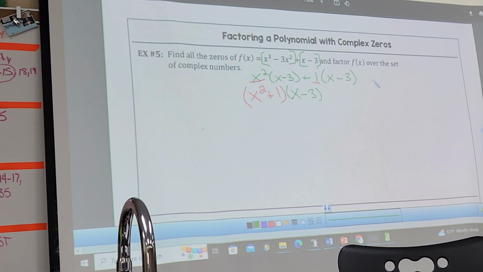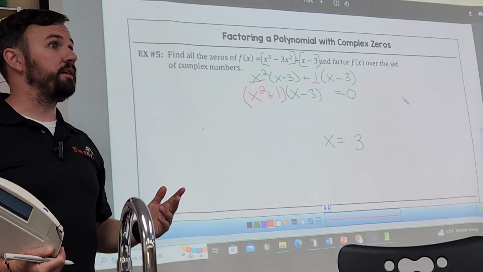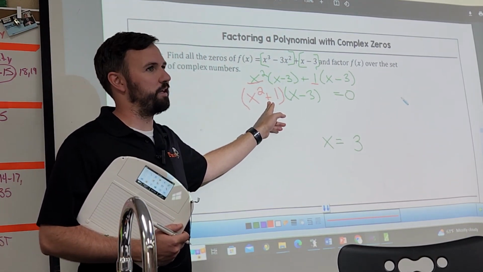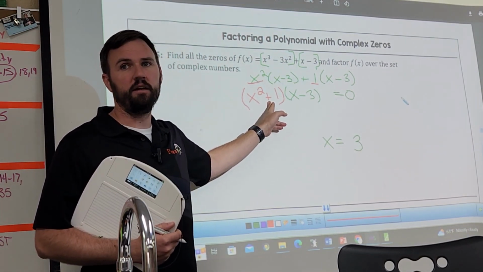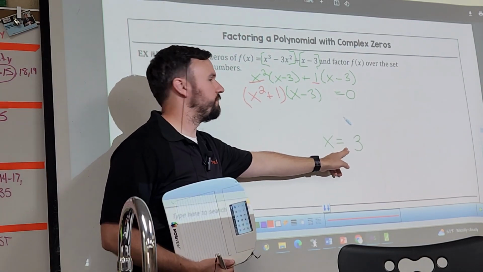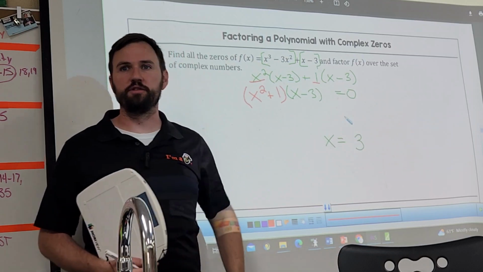Now, this right here, I'm finding the zeros. So this is equal to 0, right? So right away, do I have one of my zeros? Yes. What is it? 3, right? Now, you see an x squared and a 1. Difference of squares, right? But now that's adding. There's no adding of squares. There's no shortcut. So how do I find this 0? Well, how did I find this 0? You set x minus 3 equals 0.